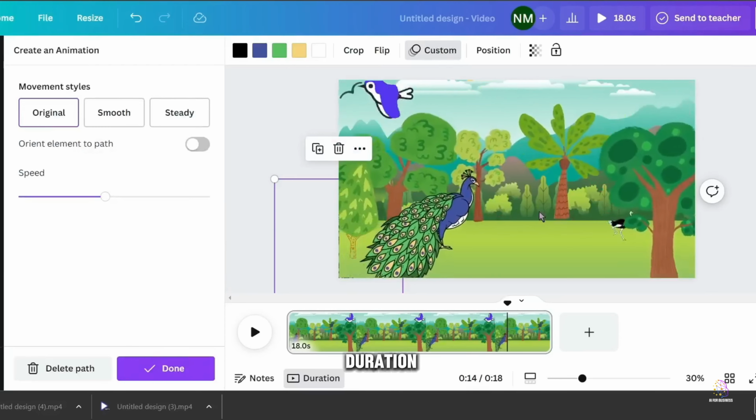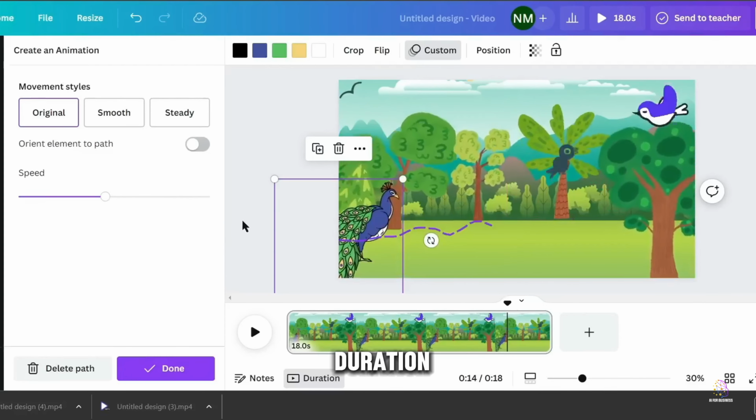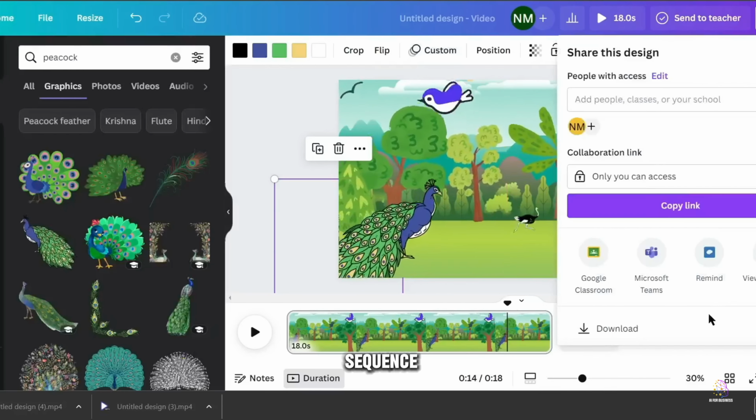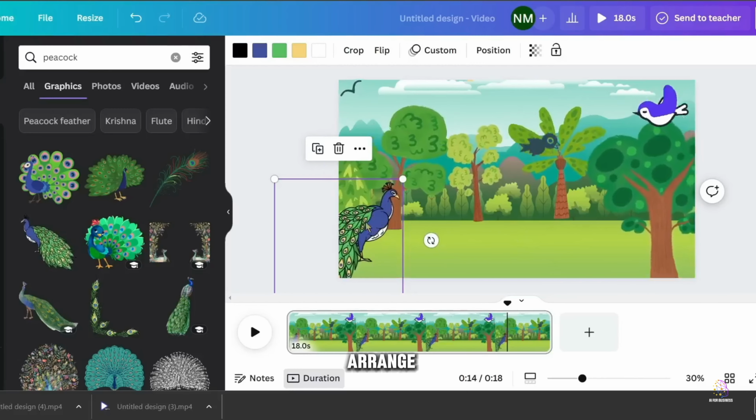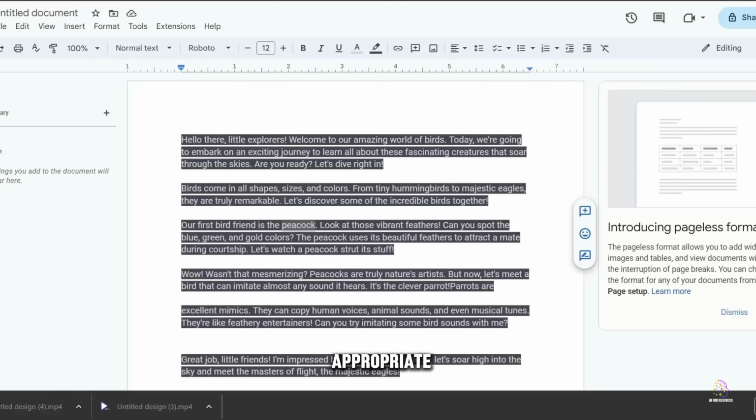7. Adjusting sequence duration and order. We'll adjust the duration of each animated sequence to match the audio recordings of our script. We'll also make sure to arrange the sequences in the appropriate order to tell our story clearly and logically.